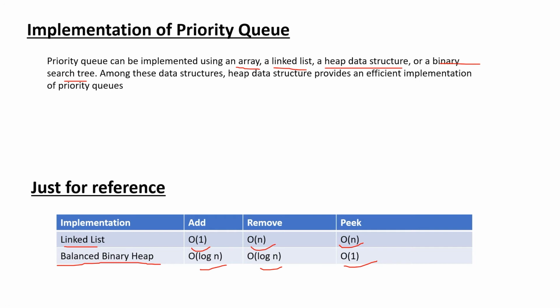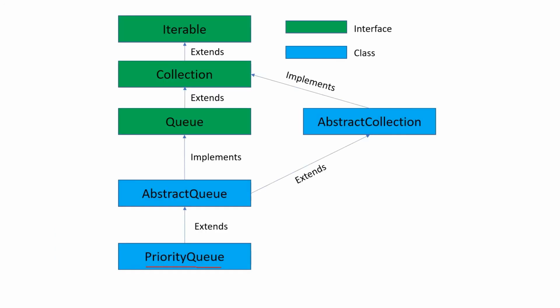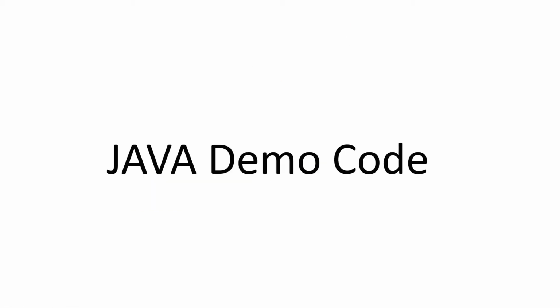Now let's see how this priority queue is implemented in Java. In Java, this priority queue is implemented by extending the abstract queue. Abstract queue extends the abstract collection class, and it also implements the queue. Again, this queue is an interface which basically extends the collection interface, and the collection interface extends the iterable interface. Now let's see all these things using Java code.